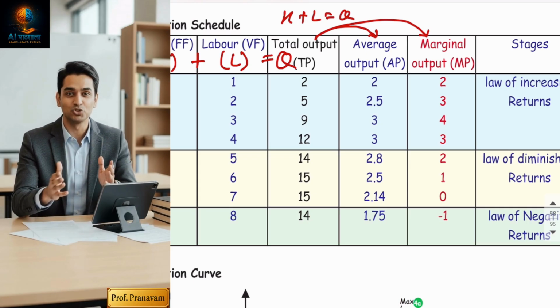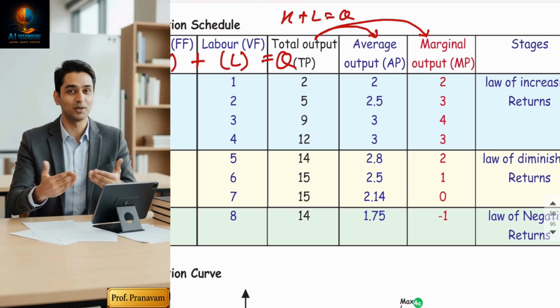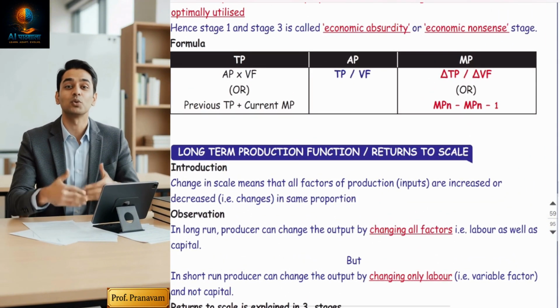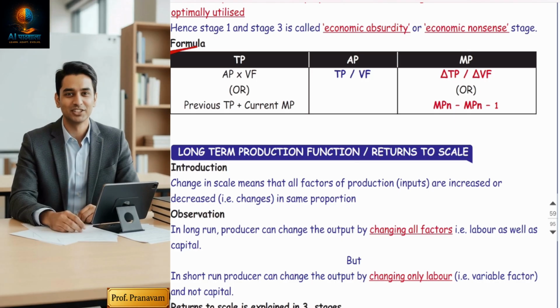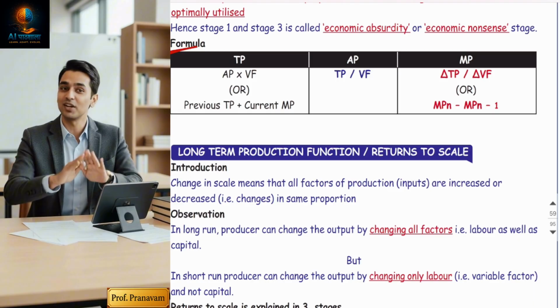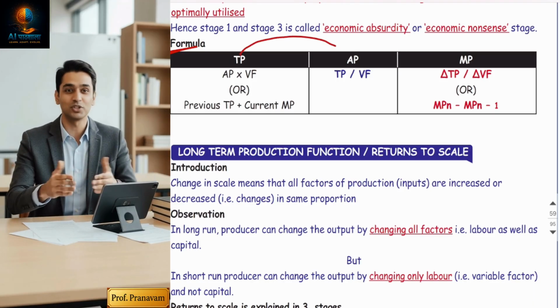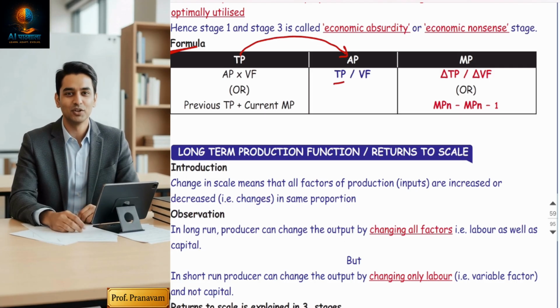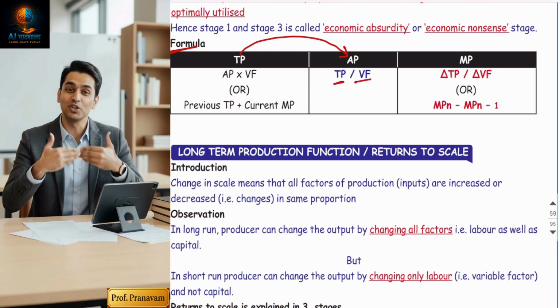So from total, how are we going to convert to average and marginal? There'll be a formula. Sometimes in the exam they will ask you calculative MCQs. My point number 7 is a formula. All possible formulas are written. In the exam, they will tell you to derive AP from TP. So how do we derive average product from total product? Your formula will be total product divided by variable factor.